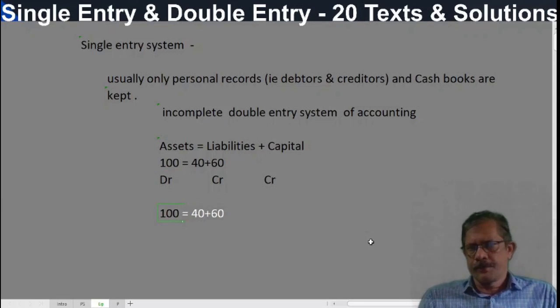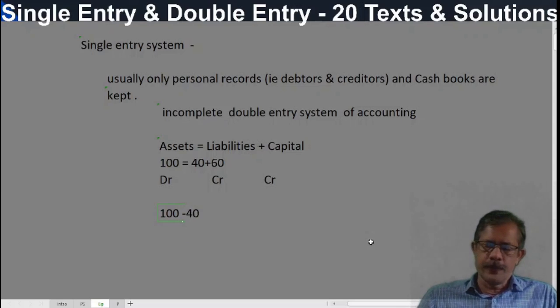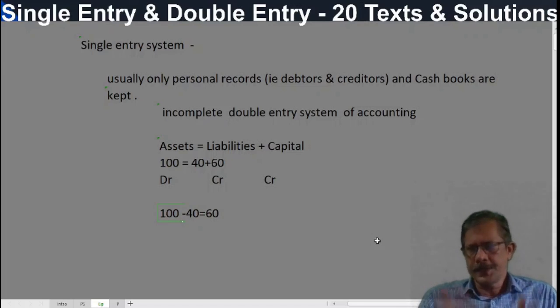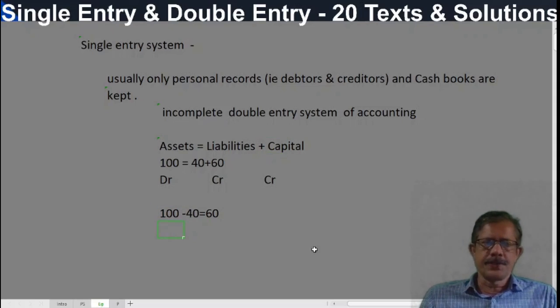Liabilities are how much? 40 rupees. So 100 minus 40 is equal to 60. Correct? Assets minus liabilities, we get what? Capital. So we will rearrange this equation.